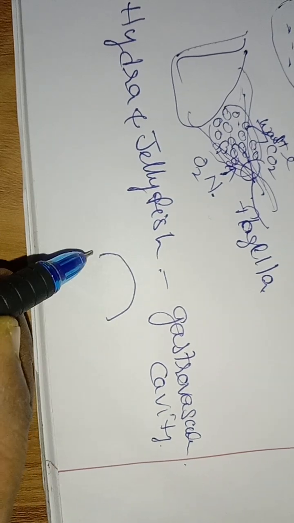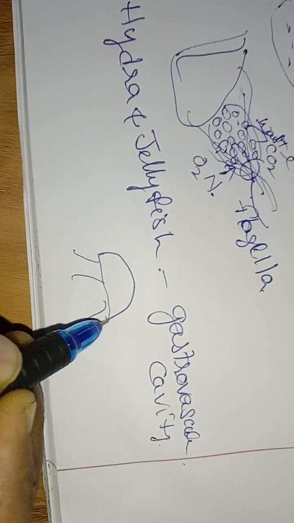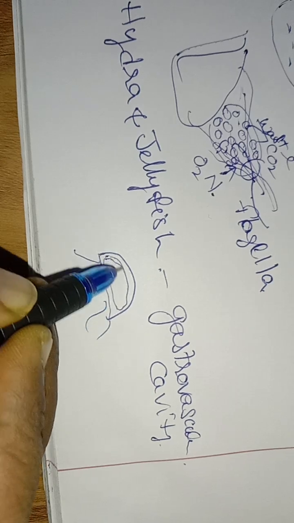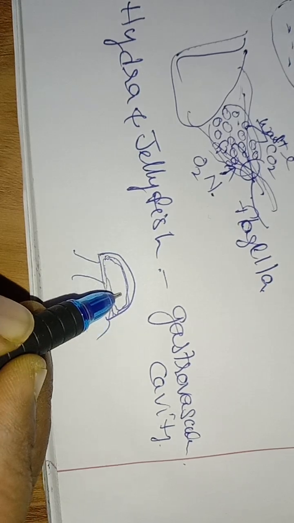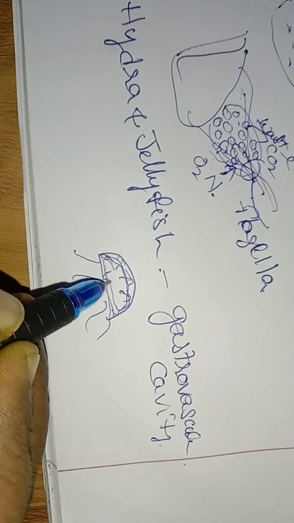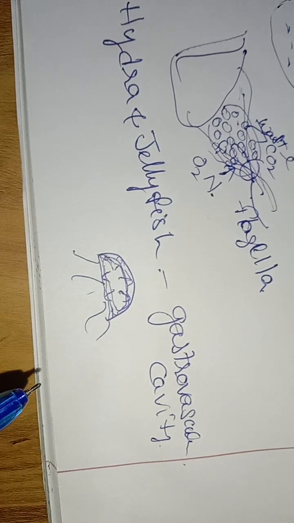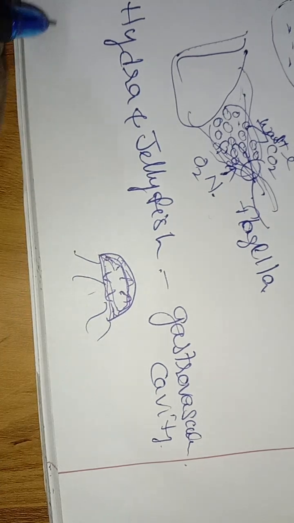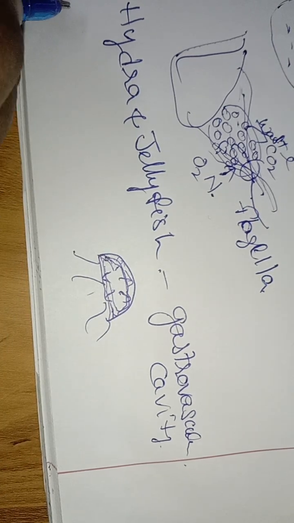If you take your jellyfish structure, it has a gastrovascular cavity throughout the body. It is sending nutrients and oxygen to each and every cell directly, right? Next we have platyhelminthes, right?